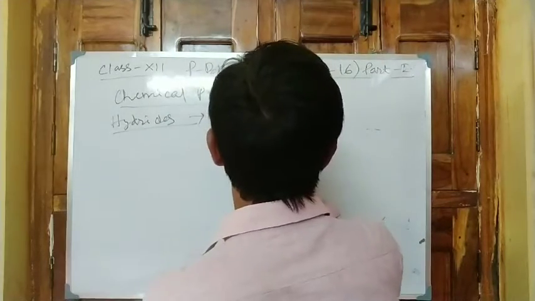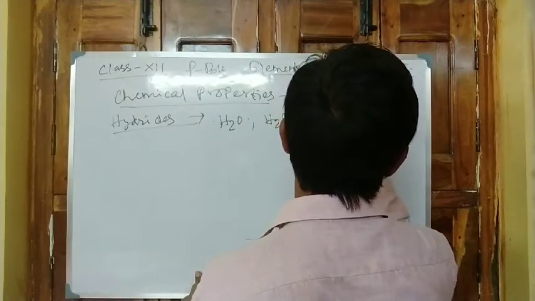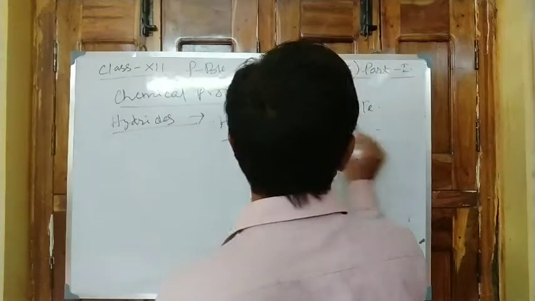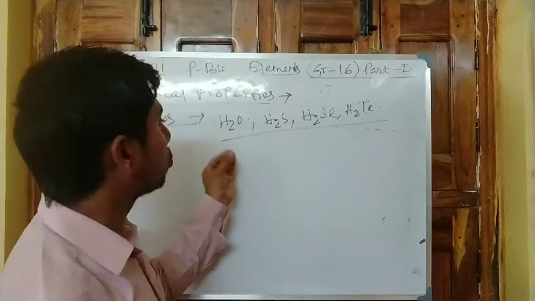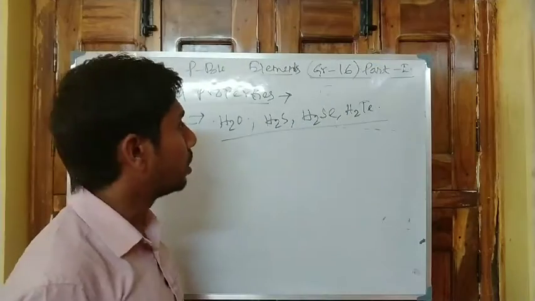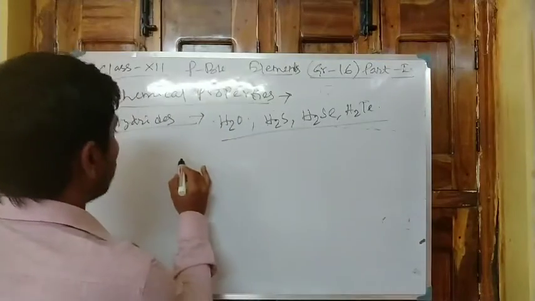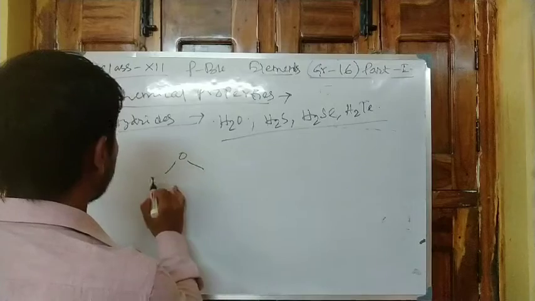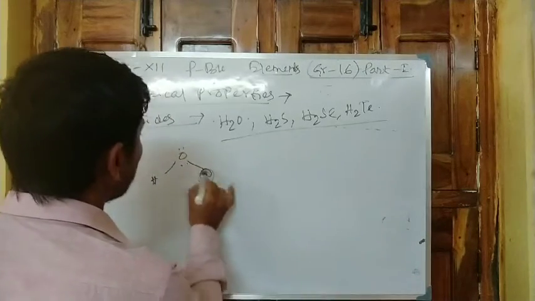In the same way, H2S, H2Se, H2Te are the hydrides formed, and the bond angle varies from H2O to H2Te because from the VSEPR rule, the structure is like that.